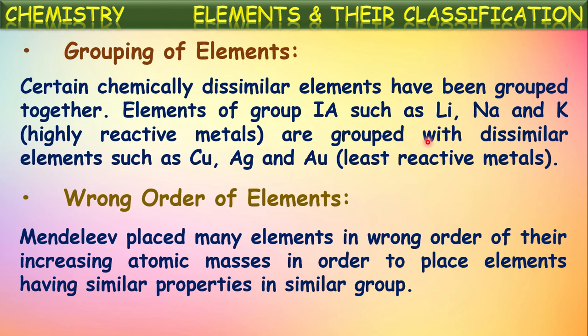So instead of writing potassium first, he wrote argon in the column along with other elements helium, neon, krypton, xenon, because this argon is having similar properties with those elements. Even though it has higher atomic weight, he wrote this first to potassium. So this we say as a wrong order of elements.